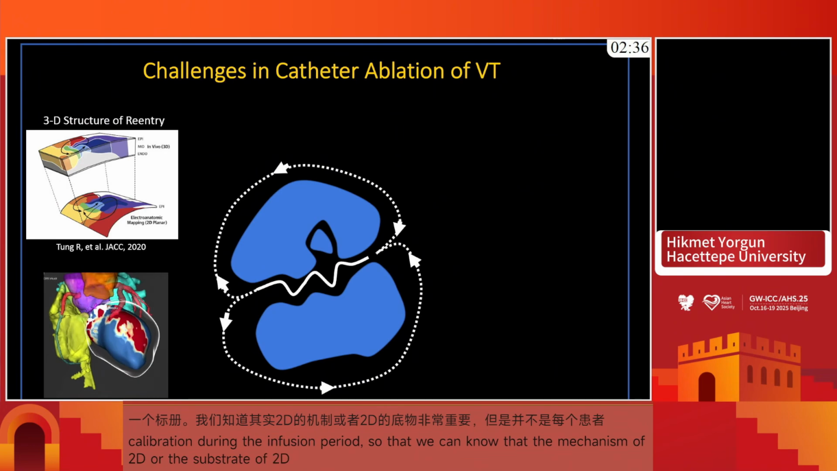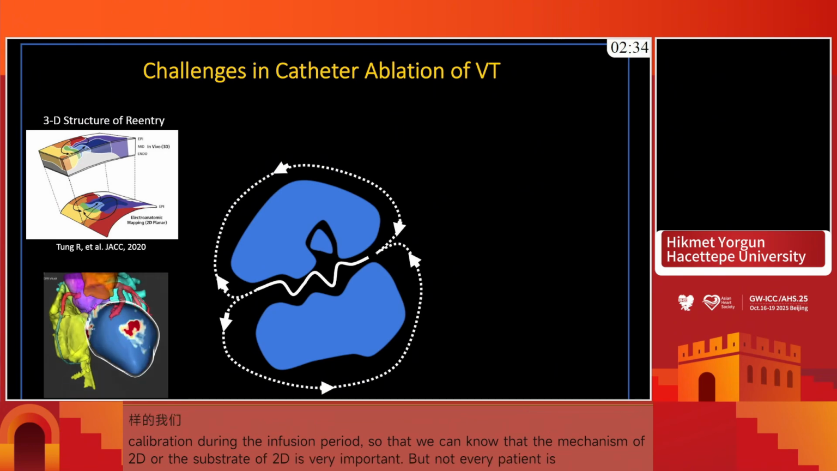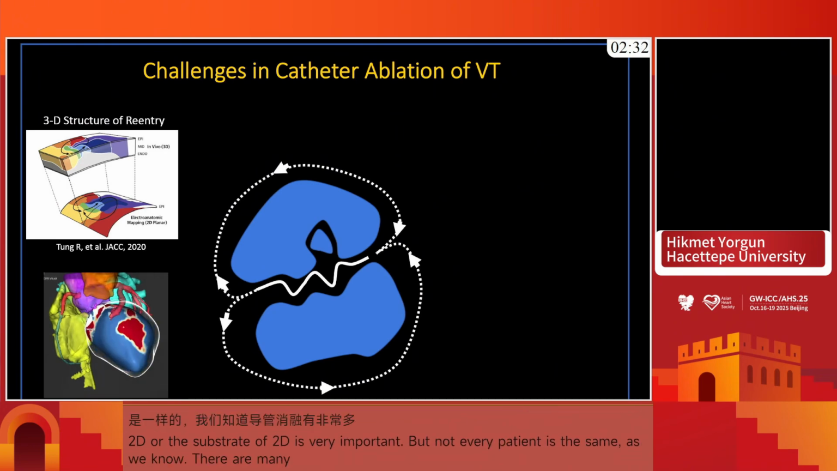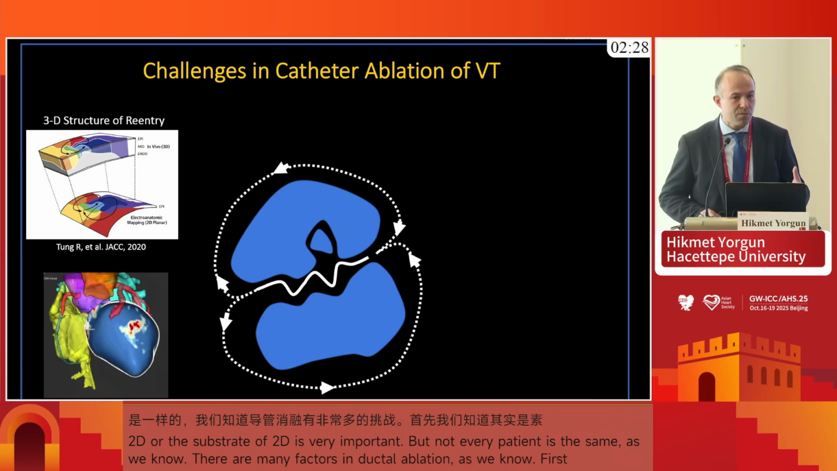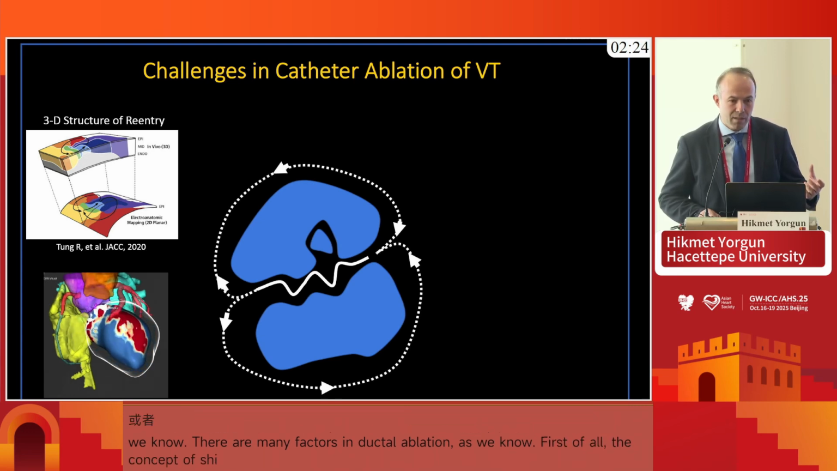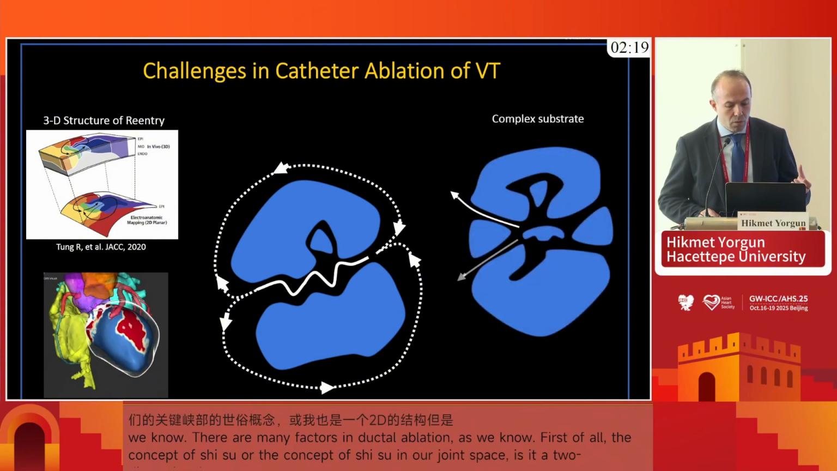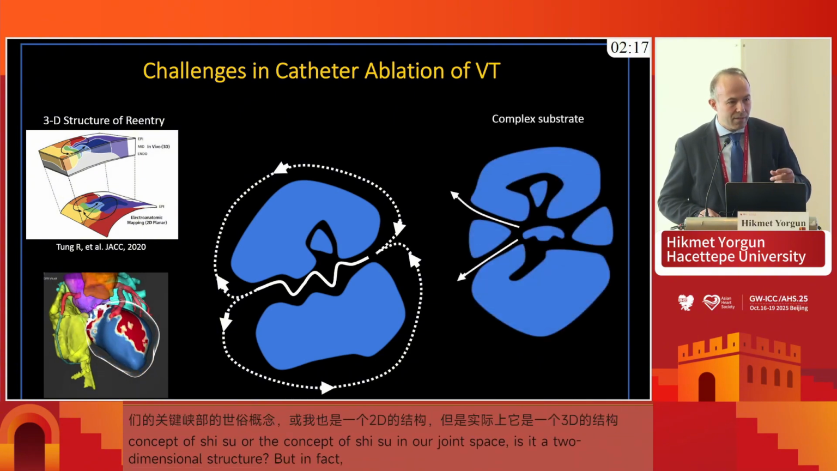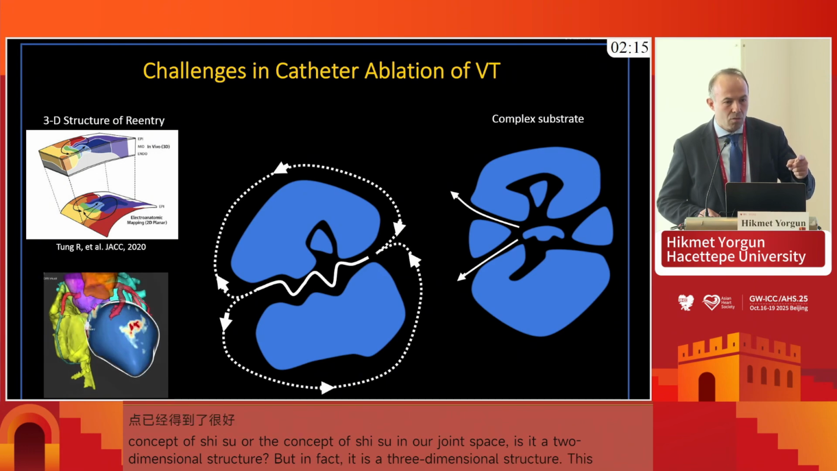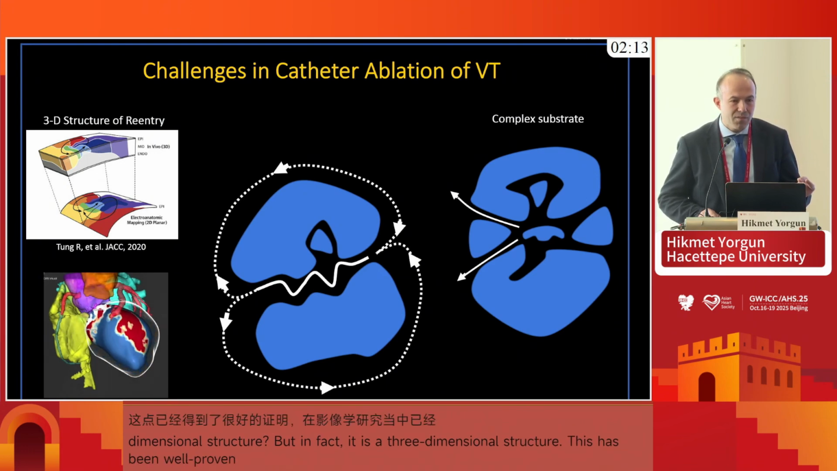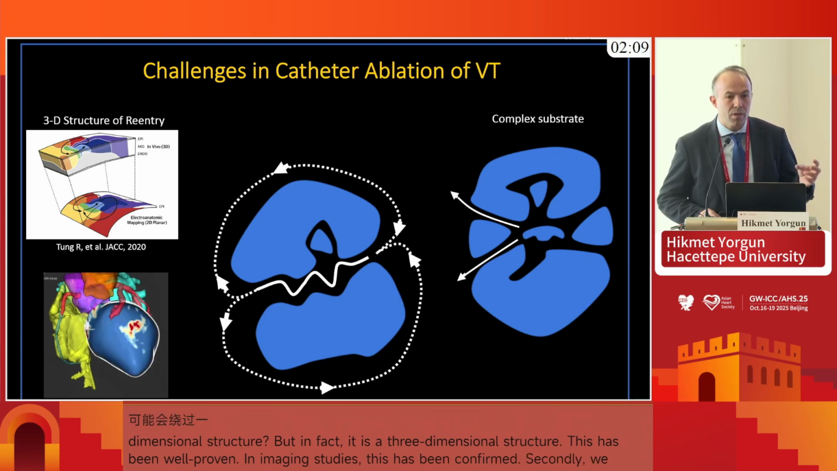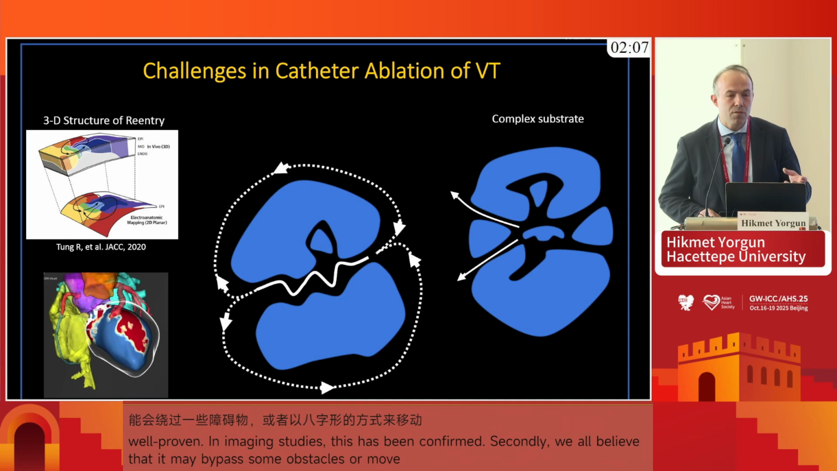First of all, most of the time we conceptualize the VT critical isthmus as a 2D structure, but this is not so. This is a 3D structure, and this is very well demonstrated in imaging studies demonstrating the critical corridors of the VTs. And the second thing is, of course, we generally think of it as turning around an obstacle or in a figure of 8 manner, but it is not the same most of the time, especially in case of extensive substrate or in the era of early revascularization.